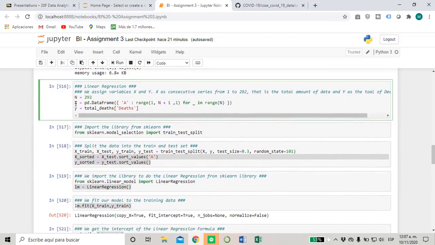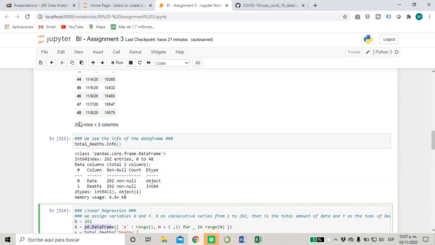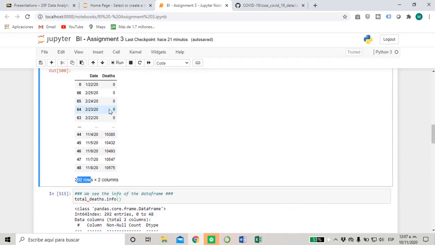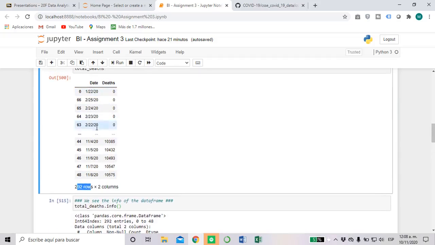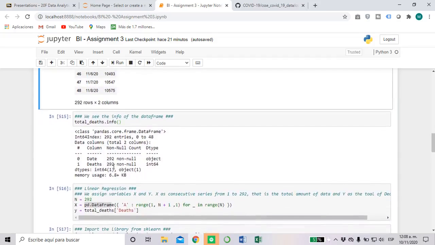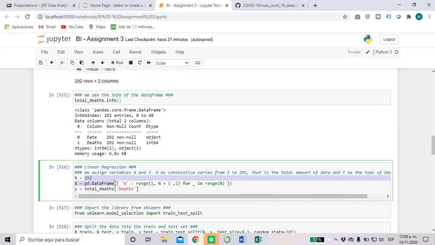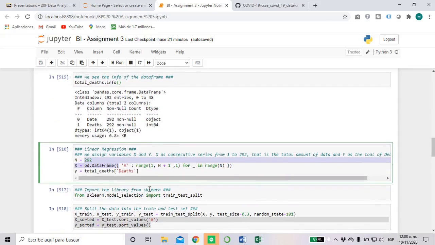First we have to assign the x and y variables of the linear regression. For the x variable, this is basically a series. I just wanted to put the numbers from 1 to 292. Why? Because we have 292 rows, so we have 292 days of information. So basically the x variable is just going to be the numbers from 1 to 292.